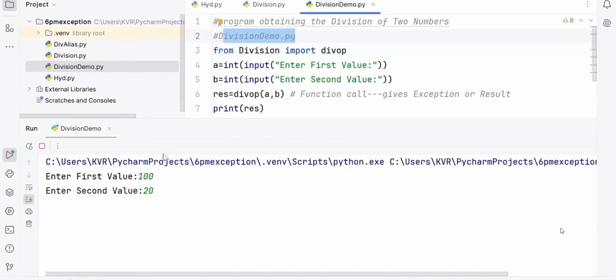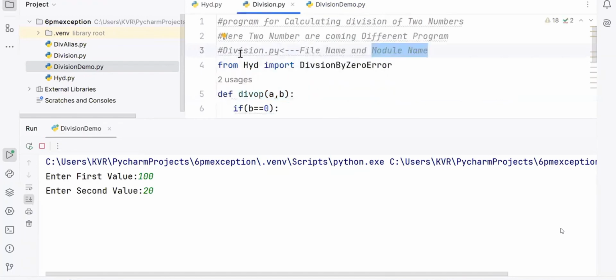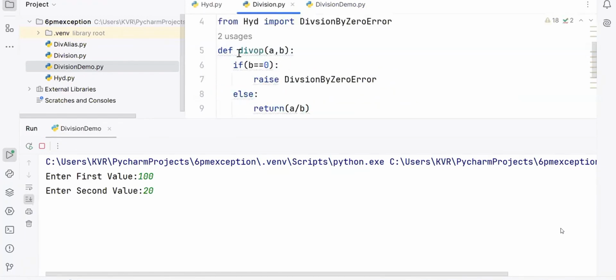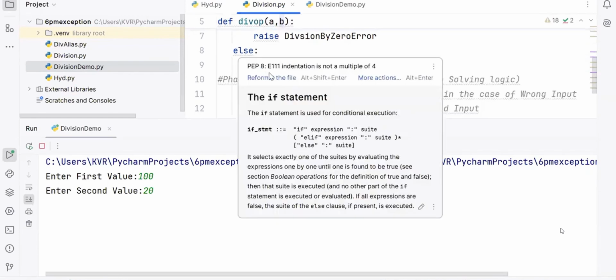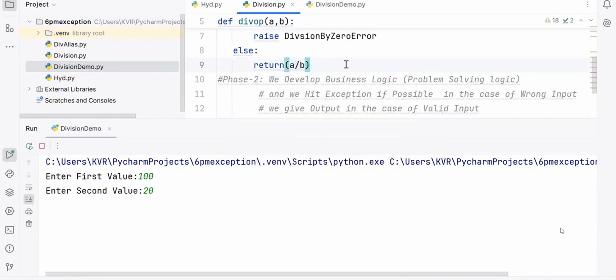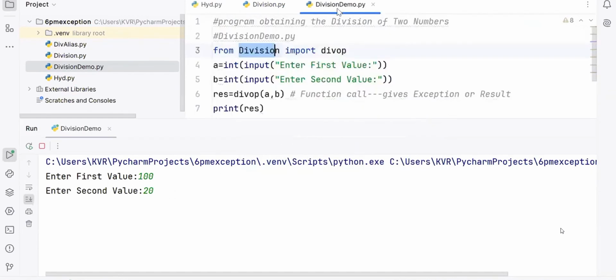It is interacting with you. Main program, passing that input to whom? DIVOP, of which module? Division module. PVM will go to where? Division module. Under that, which function? DIVOP. What is the value of A and B? 100 and 20. B is equal to 0? False. False means go to where? Else. Return of what? 100 by 20. Which will return the result to whom? Main program, from wherever you called. What is the res here? 5 is printed.